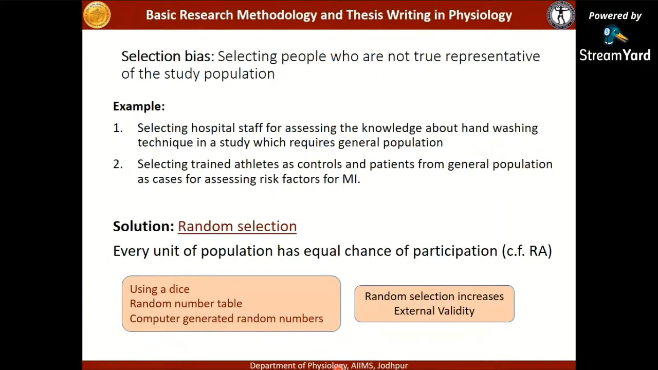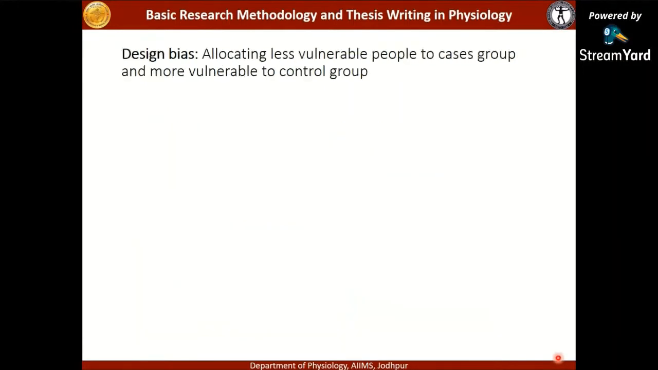If your study has a selection bias, then the results which you get from your study cannot be generalized to the intended population. And this random selection will ensure that the results of your study can be generalized or extrapolated, and it improves the external validity of your study. So that was selection bias.